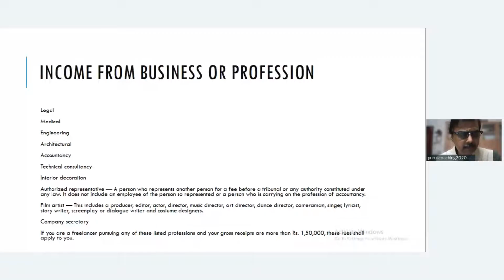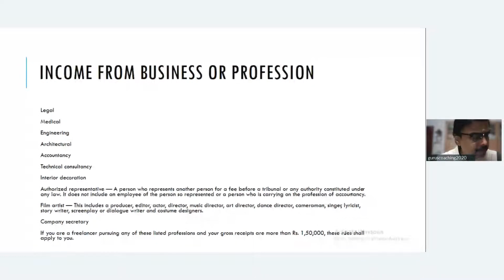And if it is expected to cross 1,50,000 in the first year of operation itself, then they should maintain books of accounts. They can make an estimate of their income and they should maintain books of accounts. And a company secretary has to maintain books of accounts. And if anyone is a freelancer pursuing any of these above professions and gross receipts are likely to cross 1,50,000, then the rules will apply.